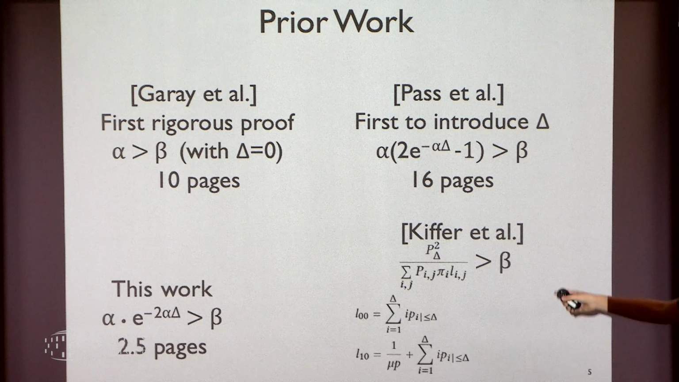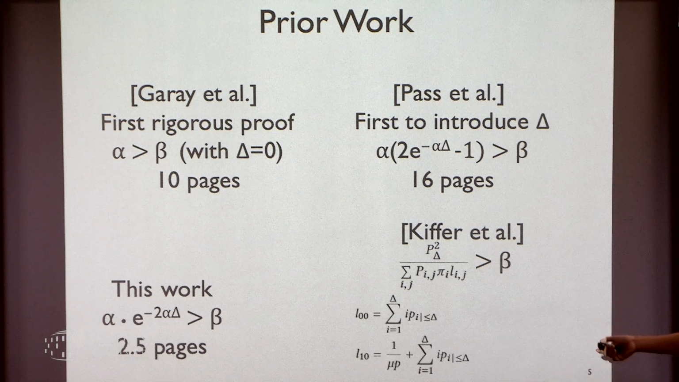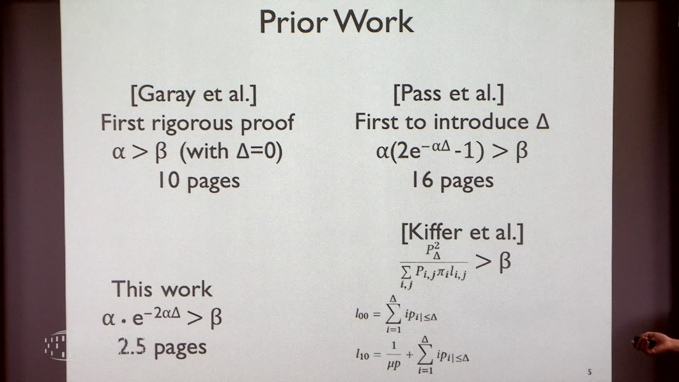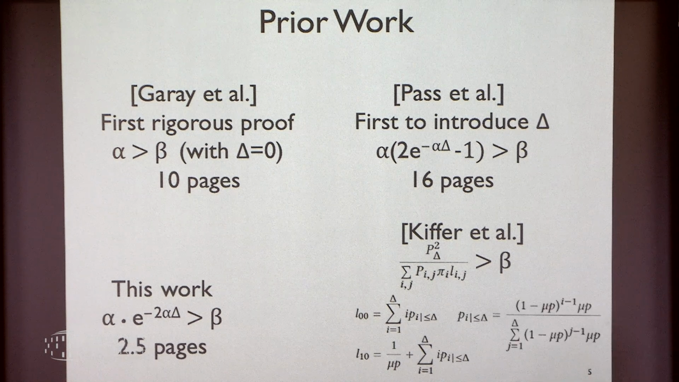If we look at what those things are, this L00 and L10, they themselves are summations. And the summation has one extra term, P sub I less than delta, which itself is another summation. So I would say it's a more complicated result in the end.